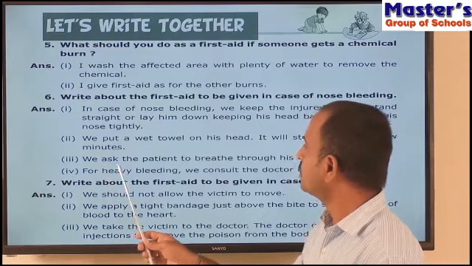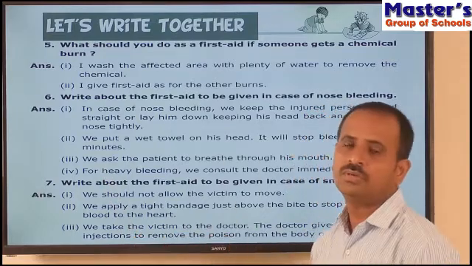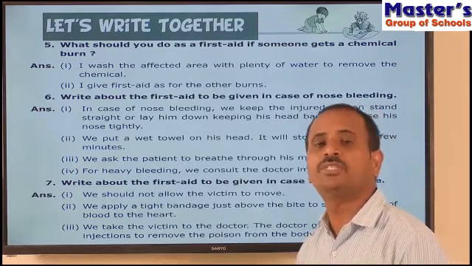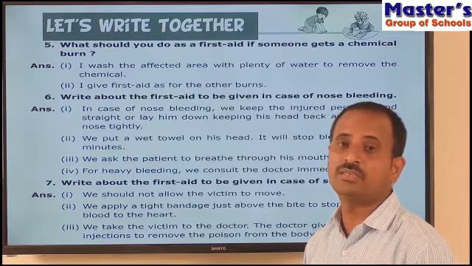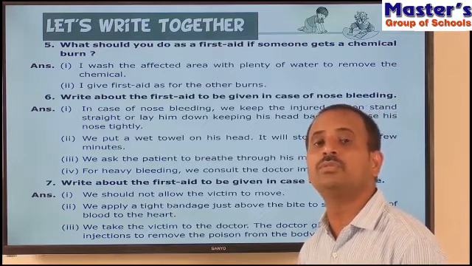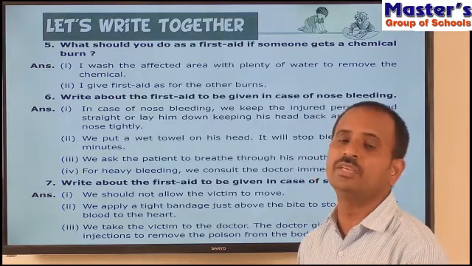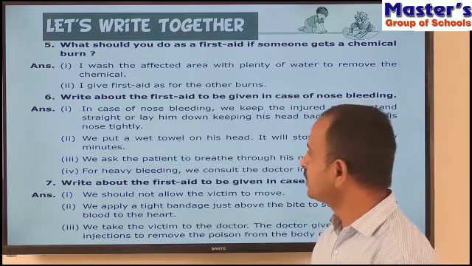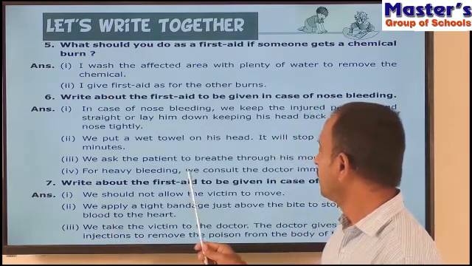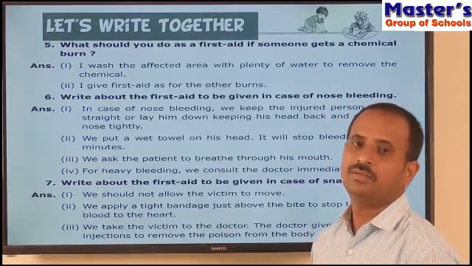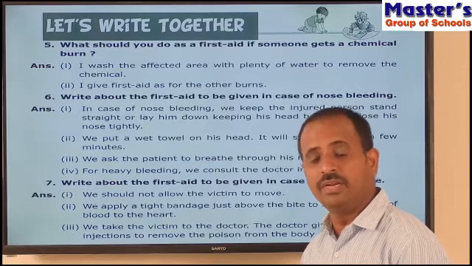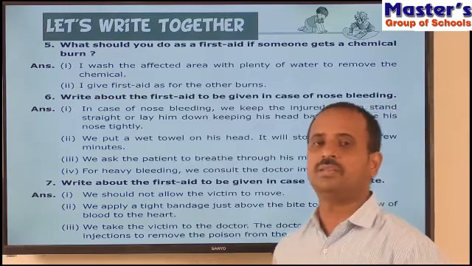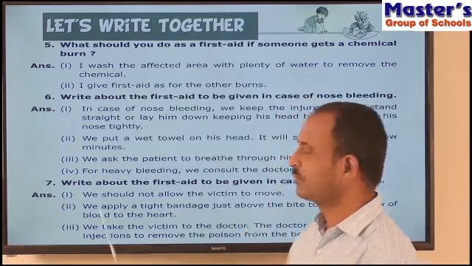And third one is, we ask the patient to breathe through his mouth. So children, while we are closing the nose tightly, ask the patient to breathe with his mouth. Because it is not possible to breathe through his nose because we have closed his nose. So that's why ask him to breathe with his mouth. And children, this is the fourth one. For heavy bleeding, we consult the doctor immediately. So if the bleeding is heavy or if the bleeding does not stop, if the bleeding continues, consult the doctor immediately.